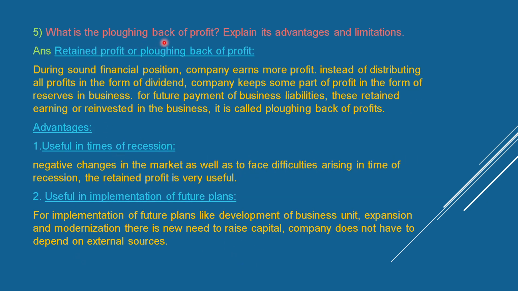What is ploughing back of profit? Explain its advantages and limitations. Retained profit or ploughing back of profit. During a sound financial position, the company earns more profit. Instead of distributing all profits in the form of dividend, the company keeps some part of profit in the form of reserves in the business for future payment of business liabilities. These retained earnings are reinvested in the business. It is called ploughing back of profits.